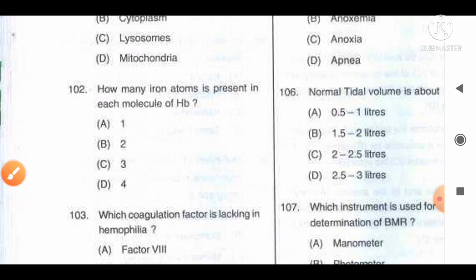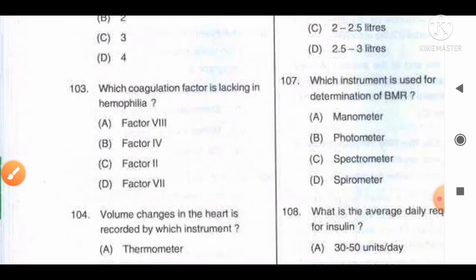Move to the next question number 103. Which coagulation factor is lacking in hemophilia? And the options are A factor 8, B factor 4, C factor 2, D factor 7.